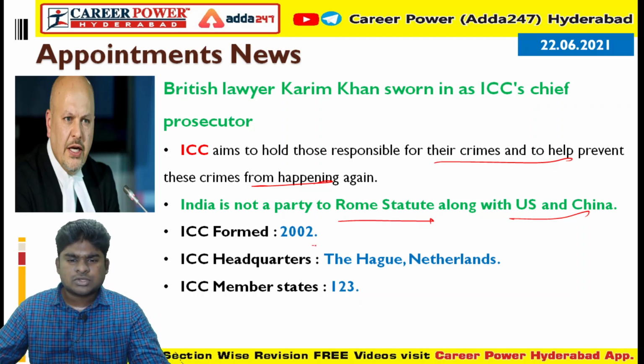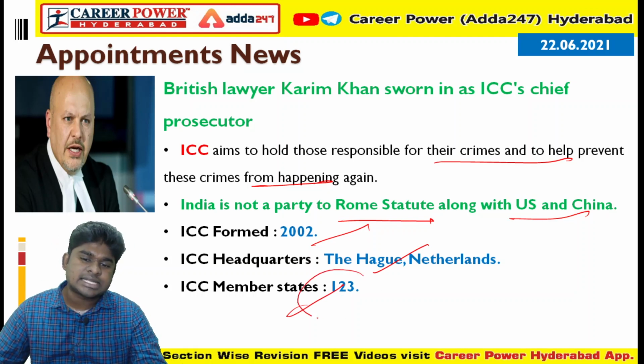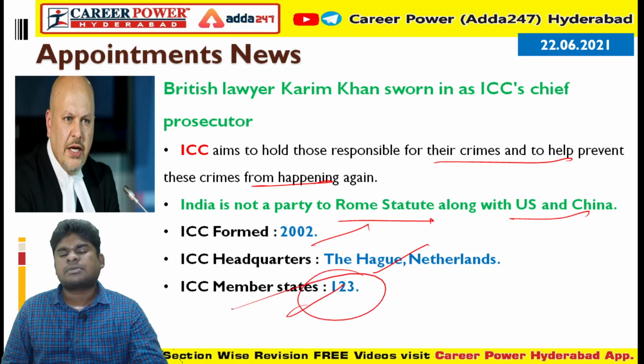ICC is formed in 2002, headquarters in Hague, Netherlands, and there are only 123 member states present in this ICC.